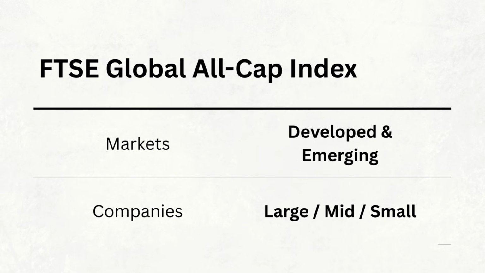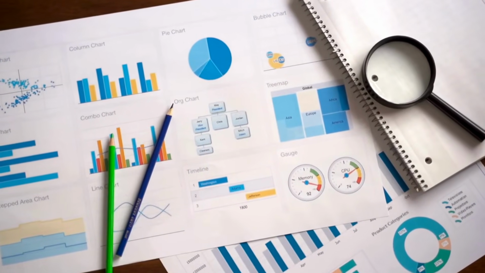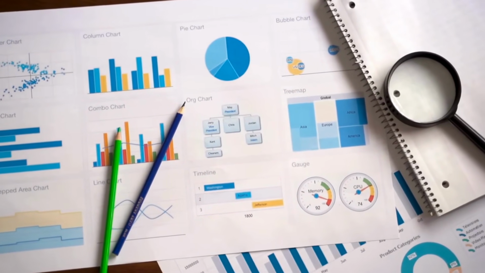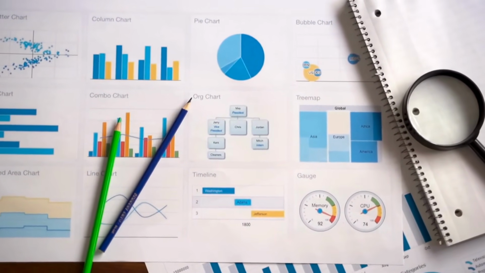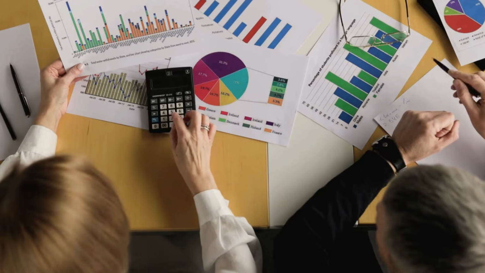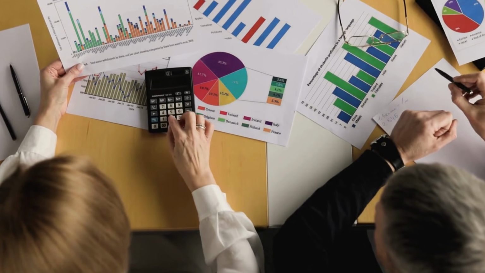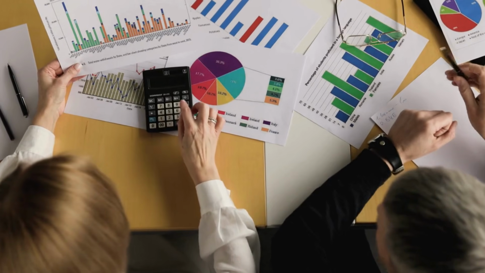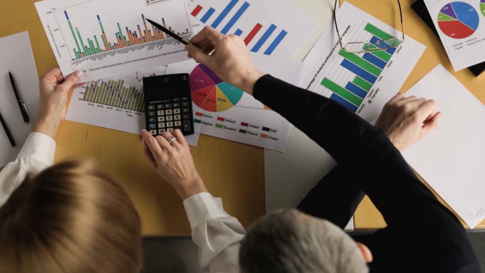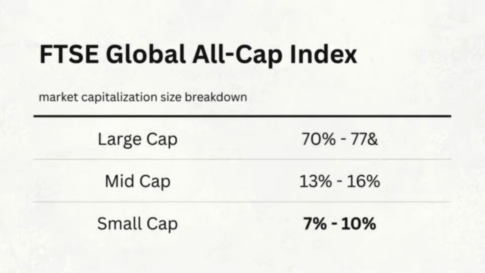But there's an important point to make here. When we say that an index includes small cap companies, that doesn't mean that small companies suddenly make up a huge proportion of the portfolio. Remember, these indexes are generally weighted by market capitalization. So the largest companies still dominate the index, while small cap companies make up a much smaller proportion of the overall portfolio. We'll come back later to why that matters, but for now, let's move on to the next index.